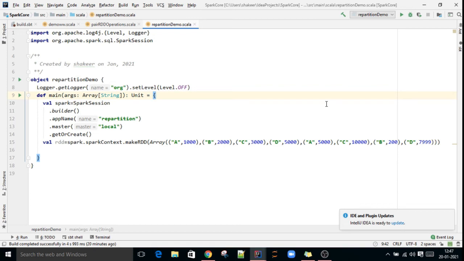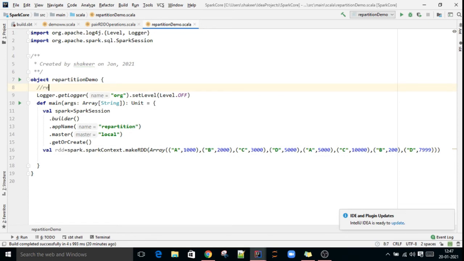In this lecture, we'll discuss coalesce and repartition in Spark. These two transformations are very important in the tuning of a Spark program. Okay, performance tuning. First, we'll discuss repartition. Using the repartition transformation, we can increase the number of partitions in the RDD.